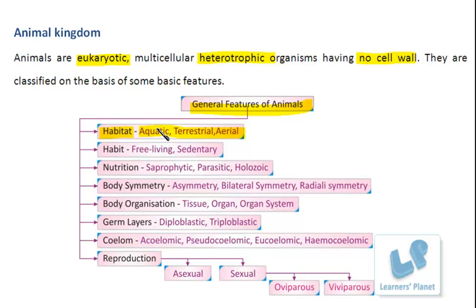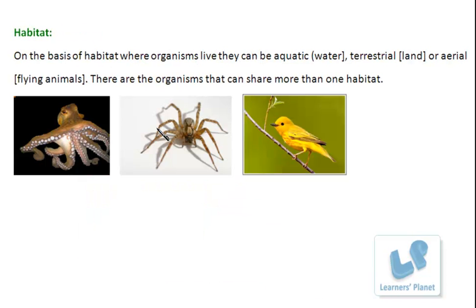Let me show you some pictures. Here is a description of habitat in which the organisms are classified on the basis of their habitat. See, this is a picture of an octopus. You know very well where it is found. It is found in a water body, so it is an aquatic animal.